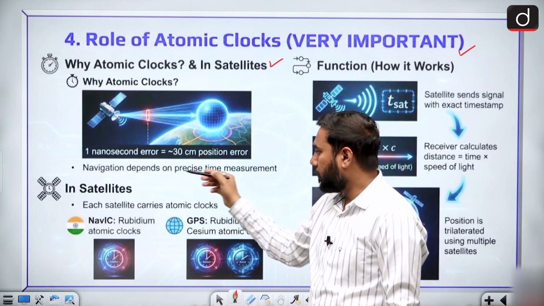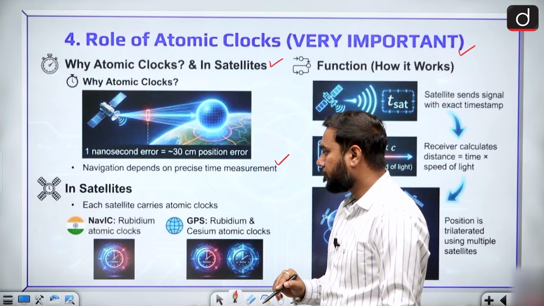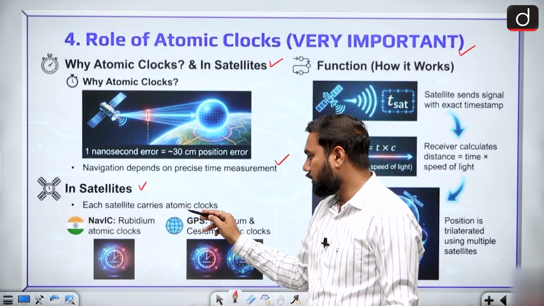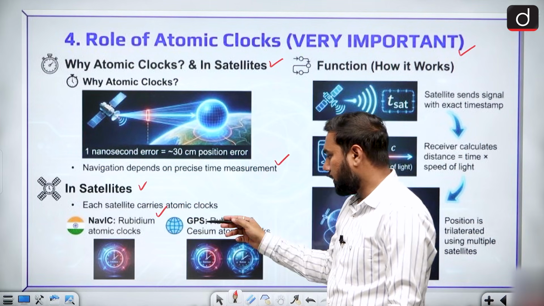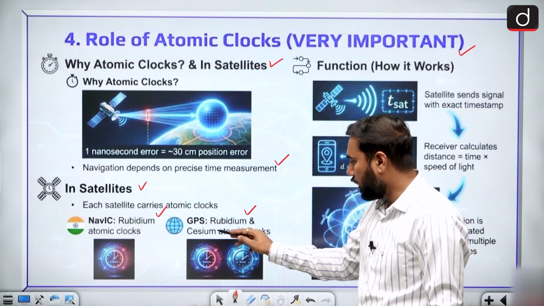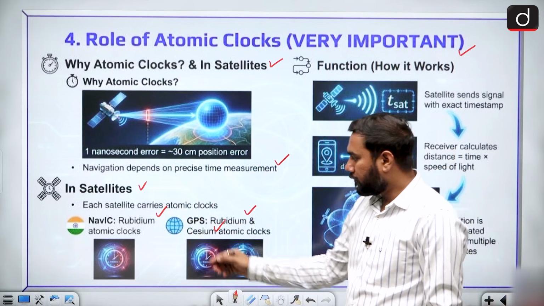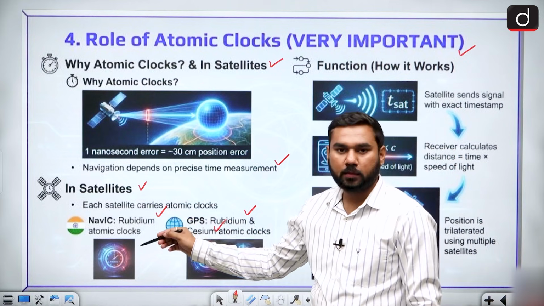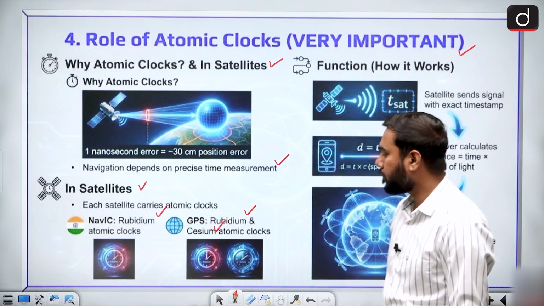Navigation depends on precise time measurement that can be done by the atomic clock. In the satellite we are using this, but NavIC has rubidium atomic clocks, while GPS has rubidium and cesium atomic clocks. So this one is also very important: the Indian NavIC system has rubidium, but GPS has rubidium and cesium atomic clocks.